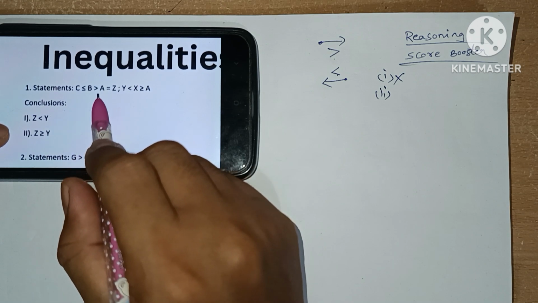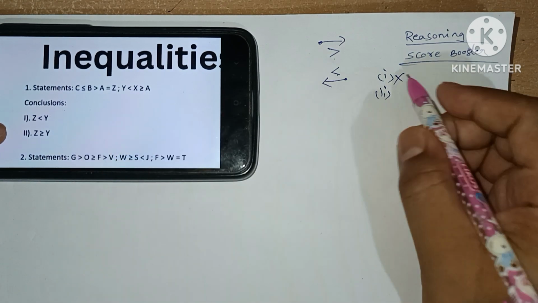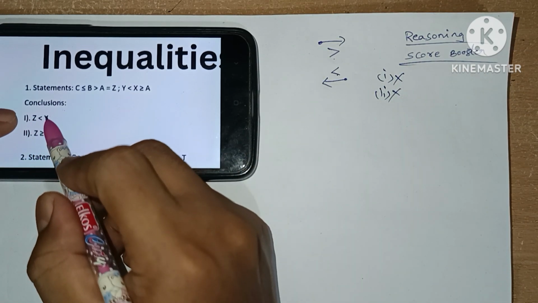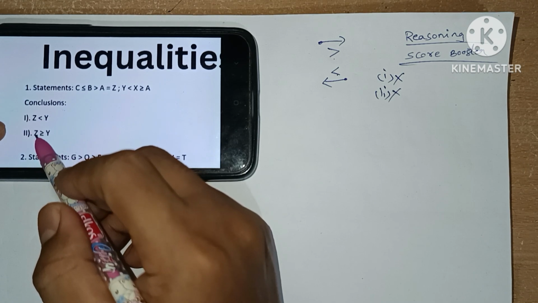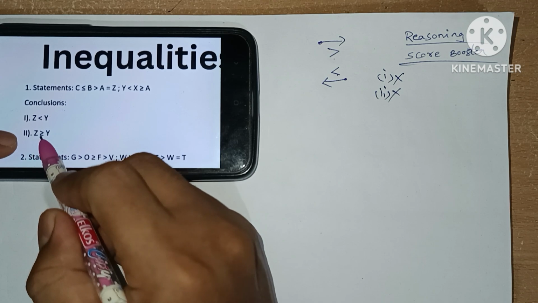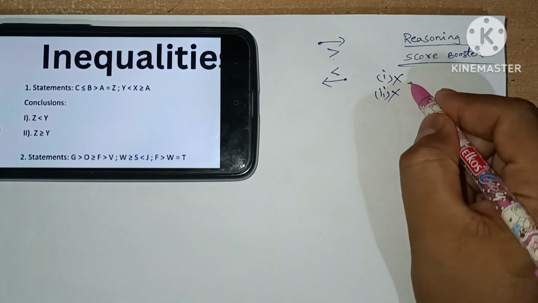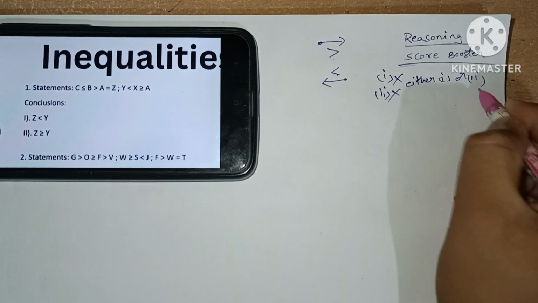From Z we can reach A. From A there is no flow to Y, so the second conclusion is also false. But here we have the same Z and Y in both conclusions, and we have Z lesser, Z greater, and Z equal to Y. So the answer for this one will be either 1 or 2.